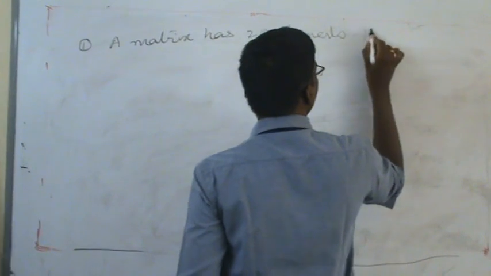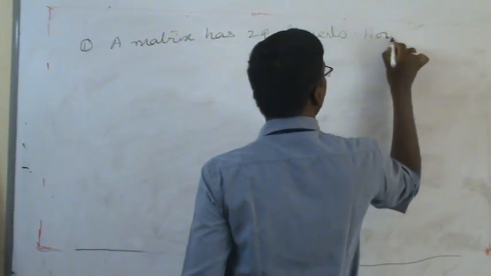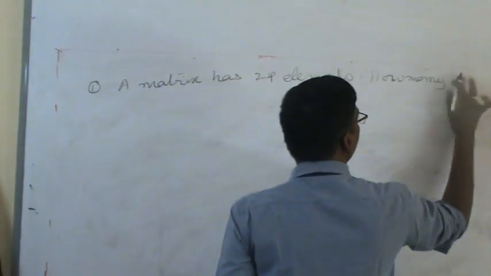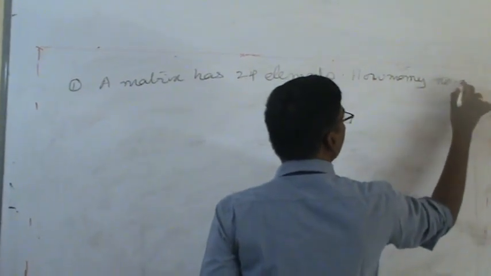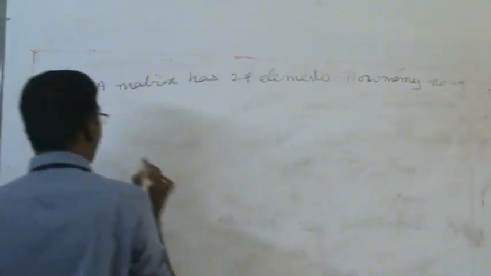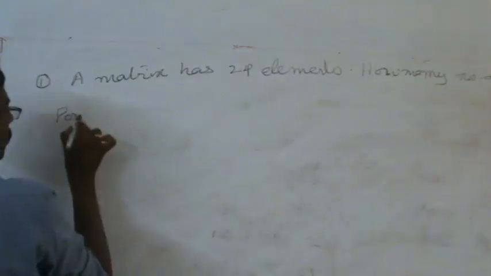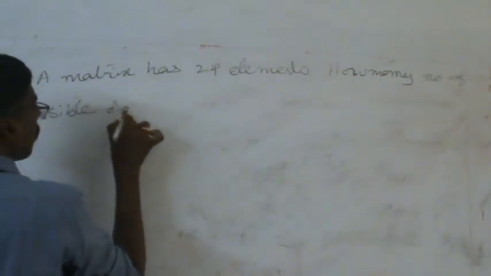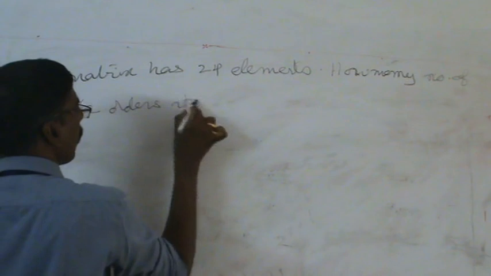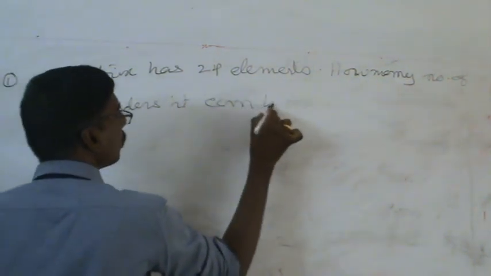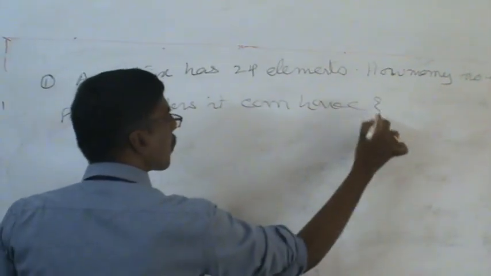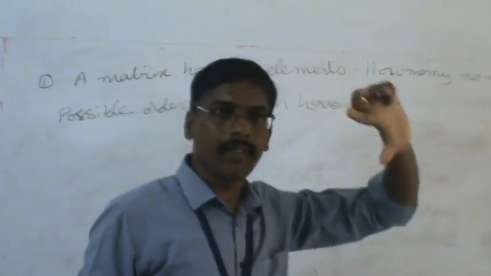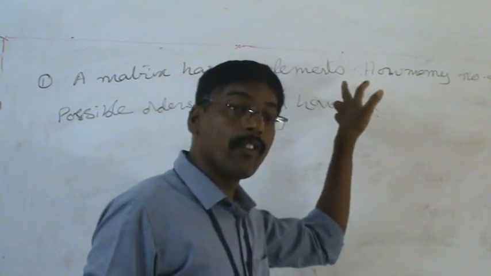How many possible orders can it have? There is no direct question; it is indirect.